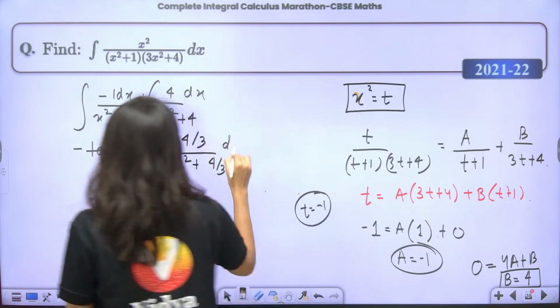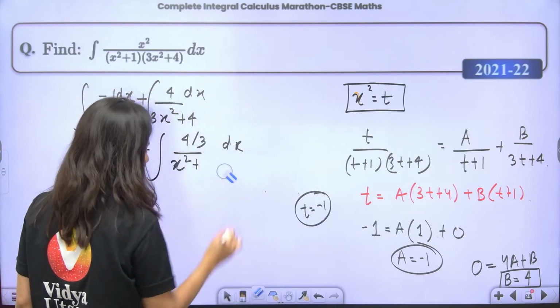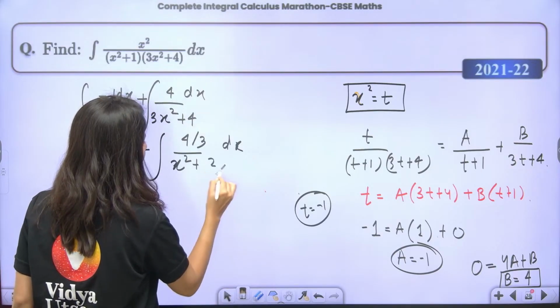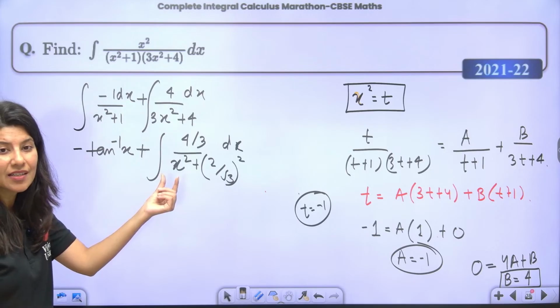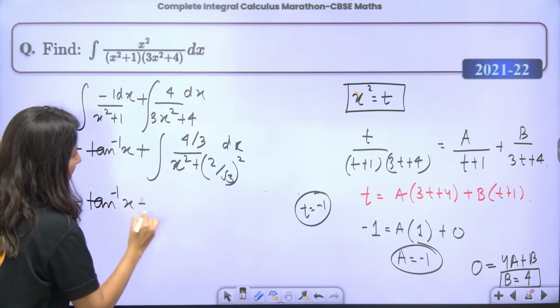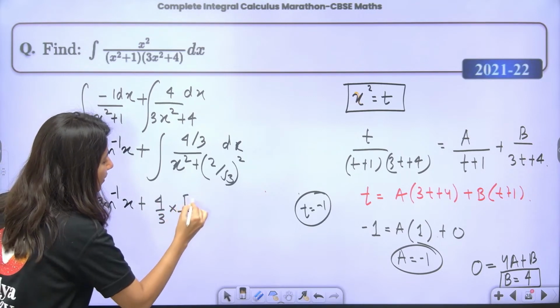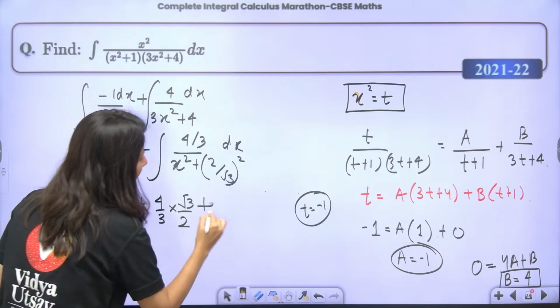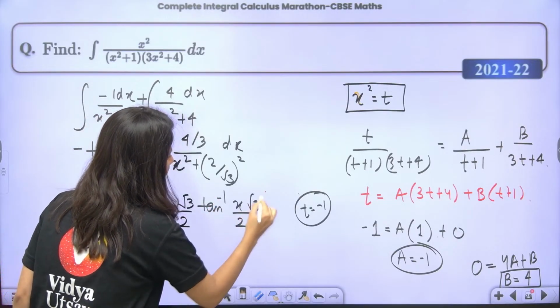Now it is again the same thing. 4 by 3 can be written as (2 by root 3) whole square. Again the same formula, tan inverse x by a. So this is minus tan inverse x plus 4 by 3 into 1 by a, so 1 upon root 3 by 2, tan inverse x upon 2 by root 3, plus c.